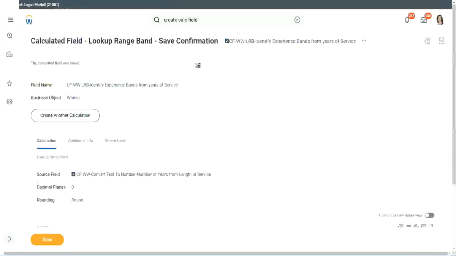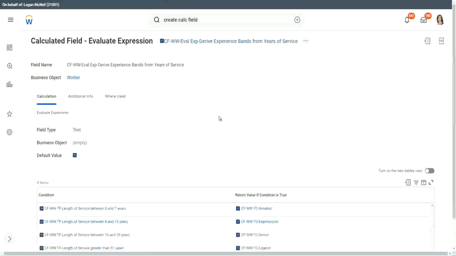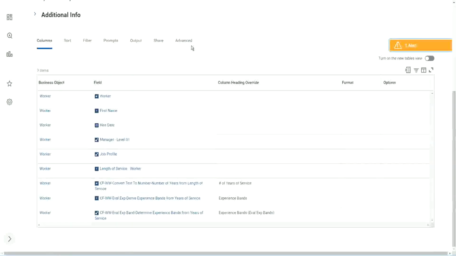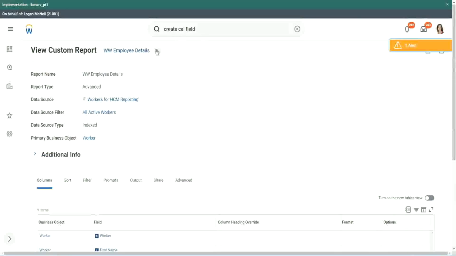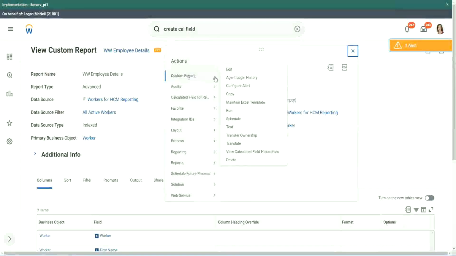Anyway, coming back to this, let's use the same calculated fields in our report and see what it does. Okay. Where is the report? Here it is. Custom report edit.